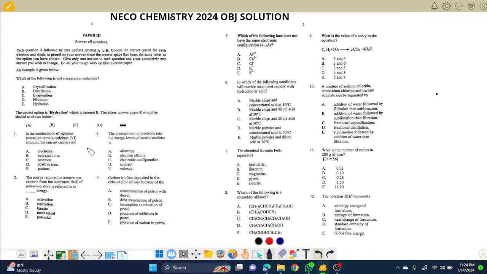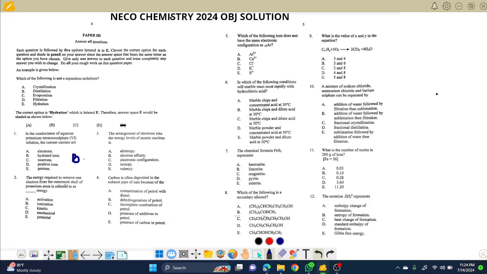The question is: in the conductance of aqueous potassium trioxonitrate(V) solution, the current carrier is? Now we are talking about electrolysis. In solid state, electrons are carriers of current. In liquid state, ions are the carriers. Here you have two options talking about ions, but since we're talking about a liquid substance, we go for hydrated ion. Choice B is correct for this. So keep that in mind.